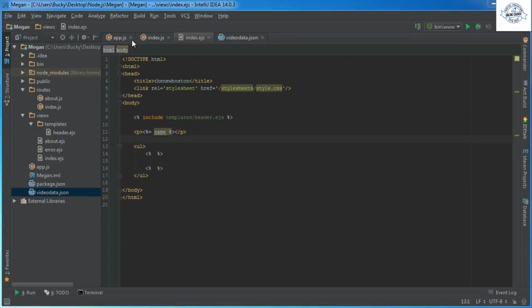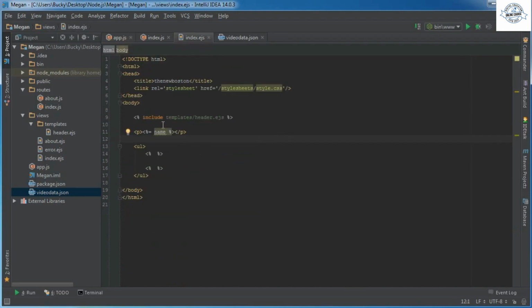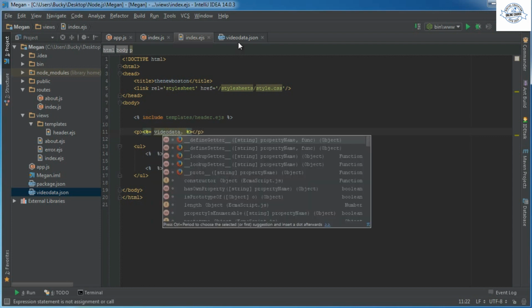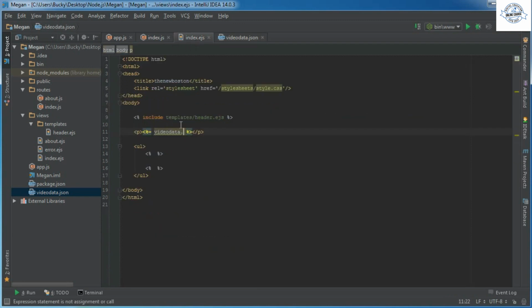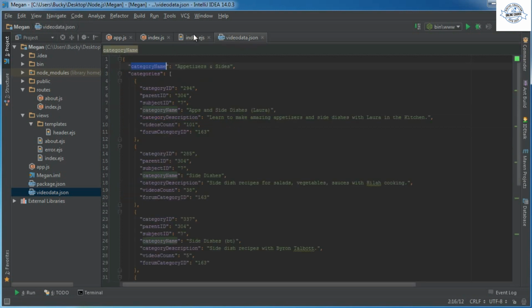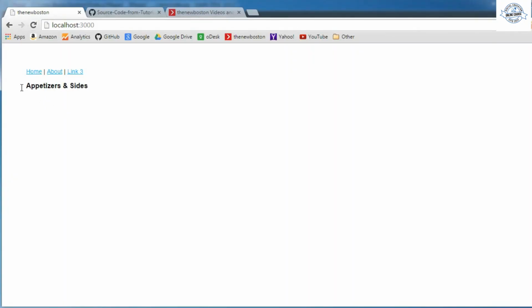Alright, now remember, our entire JSON file can be referenced through the variable video data. So now we can just use it like any other variable. So video data, and what do we want to print out? For the header, we'll just print out category name. And actually, let me change this to heading 3. So hopefully this will print out appetizers and sides. There you go, appetizers and sides.